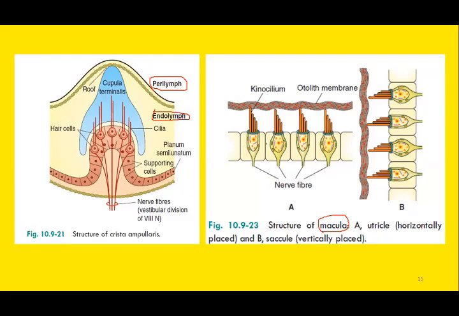So the utricle is horizontally placed, and the direction of the stereocilia is on the vertical plane or the vertical axis. Similarly, if you see the saccule, this is saccule. Saccule is vertically placed, and the direction of the stereocilia is on the horizontal axis.